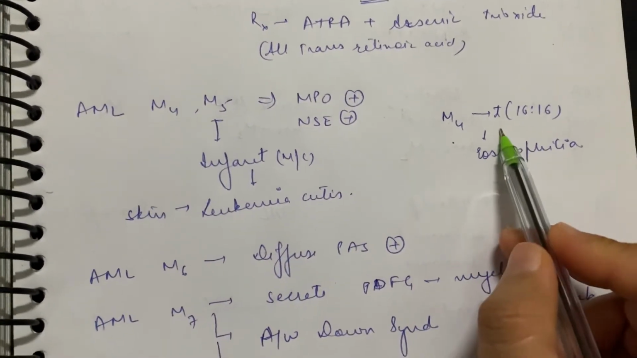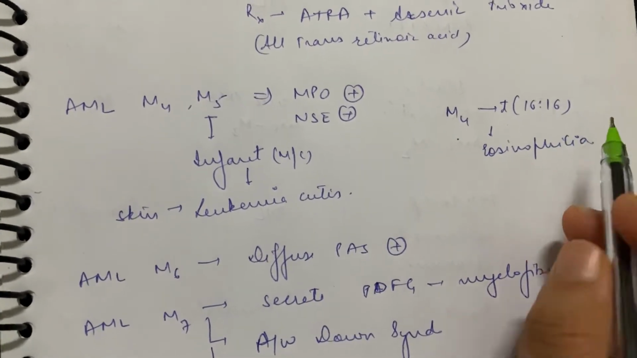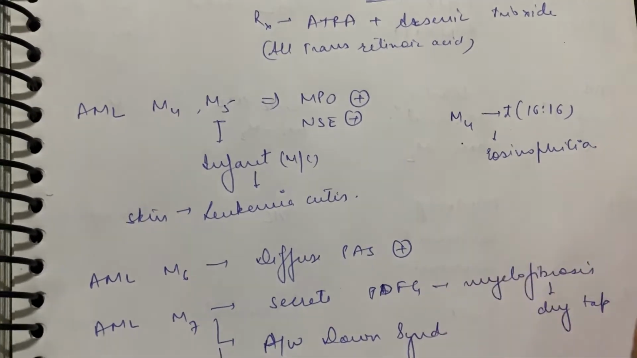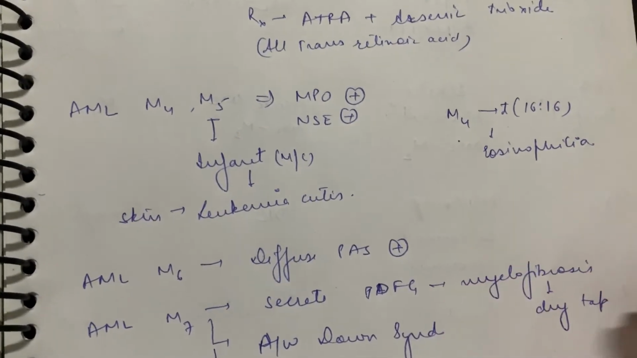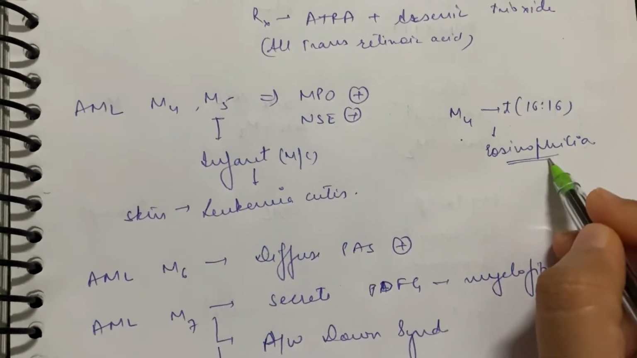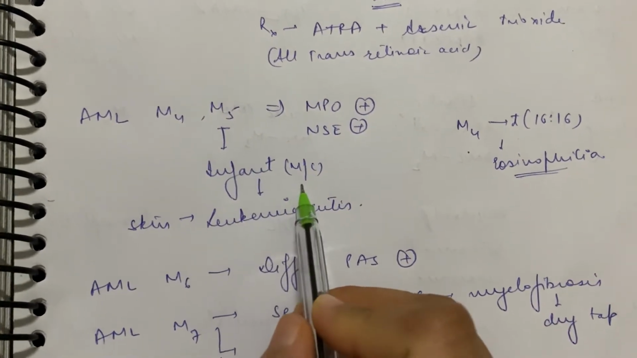M4 का there is translocation 16, 16. So you can remember it as the table of 4, we have 16, 16. मैंने इसको ऐसे याद रखा है कि 4 के टेबल में 16 आता है. So it's 16, 16. And the thing is इसमें eosinophilia भी होता है. ठीक है. M5 is more common in infants.